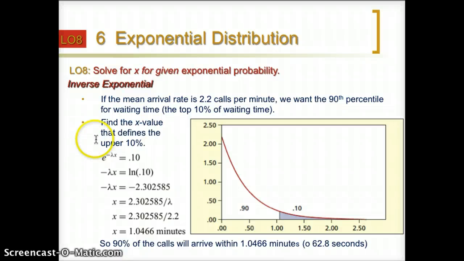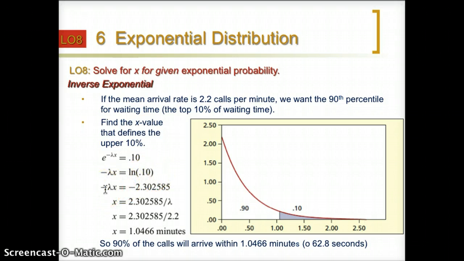This is an example to show you how to use the exponential distribution. If the mean arrival rate is 2.2 calls per minute, we want to find the 90th percentile for the waiting time, the top 10% of the waiting time. So how many minutes do we have to spend? For the exponential, e to the power of negative lambda x equals 0.10. So we take the log of each side. We will get negative lambda x equals log 0.10.